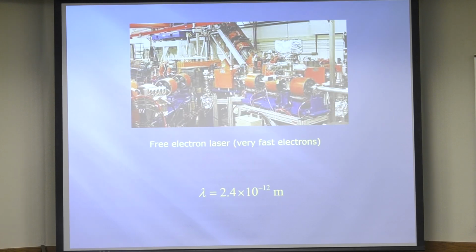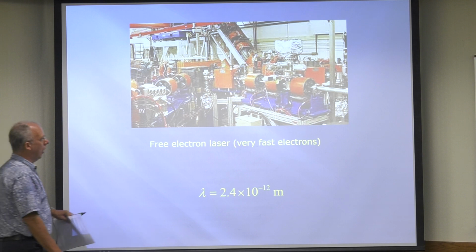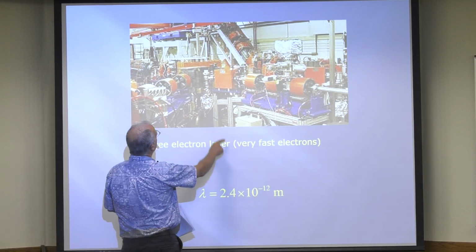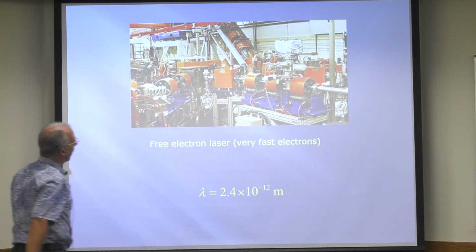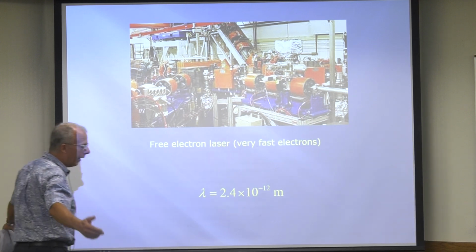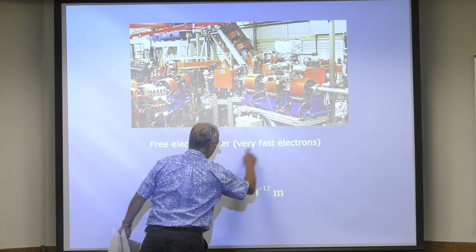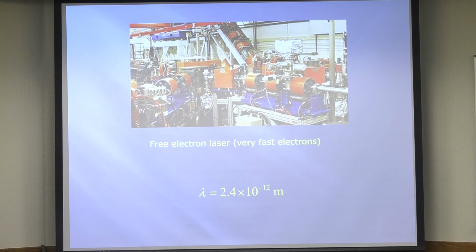Let's do a very fast electron. So we have this thing called a free electron laser. You can make that out. Right? It's a big laser. And then you have very, very fast electrons. Let's see what the wavelength is for a very, very fast electron. Okay, so lambda equals h over p, h over mv. So h is there, mass of electron, 9.11 times 10 to the minus 31 kilograms.